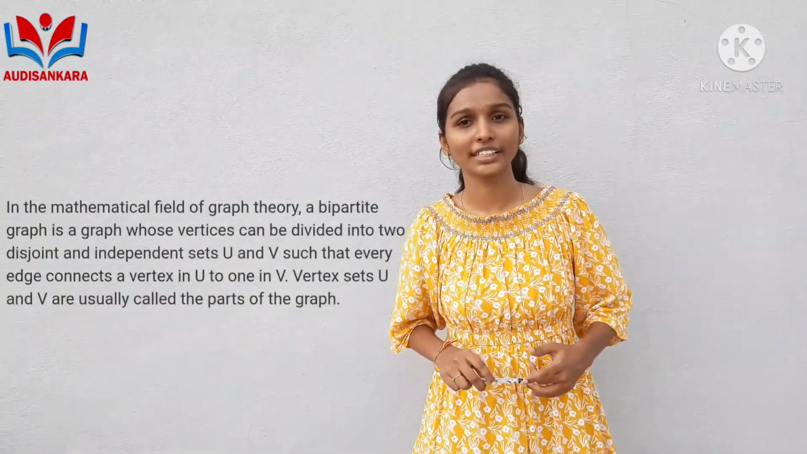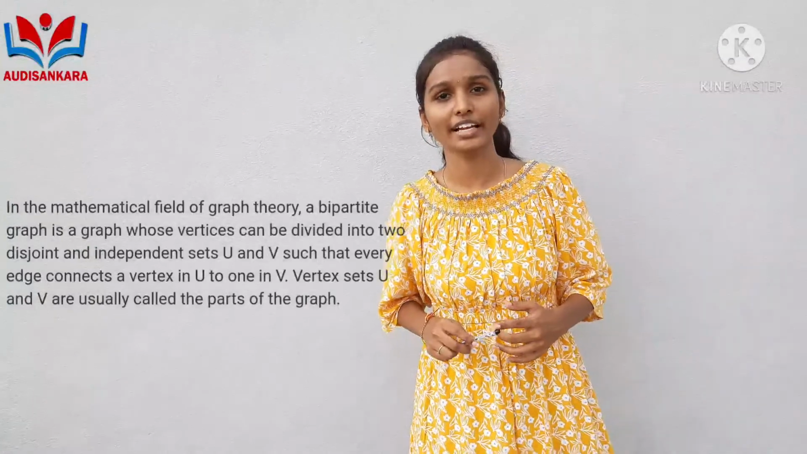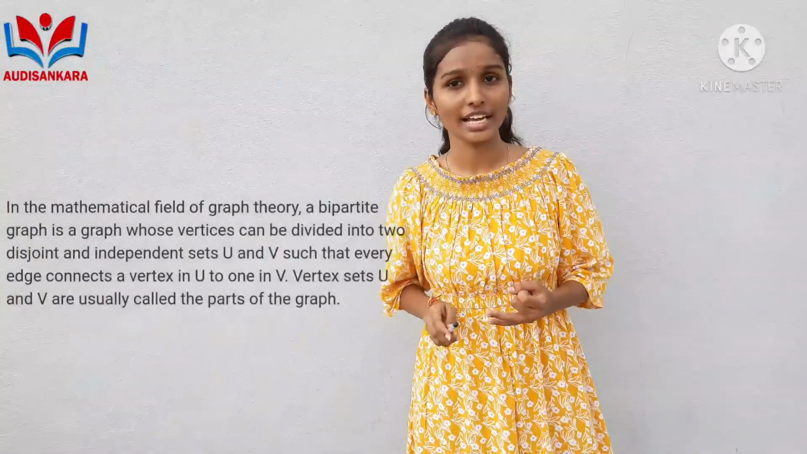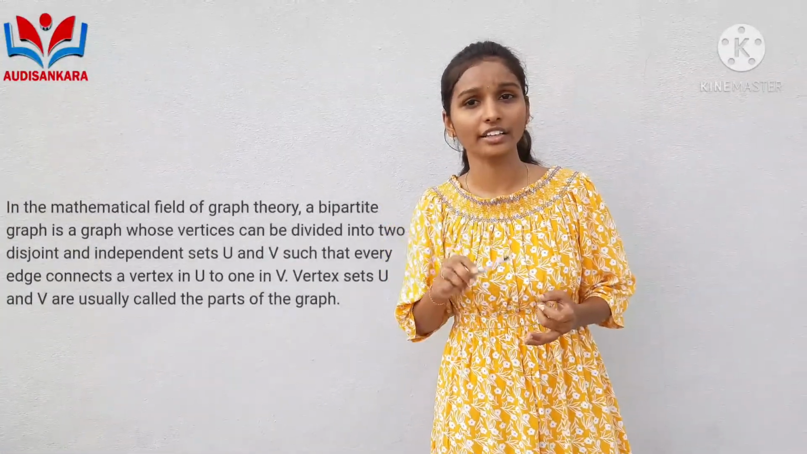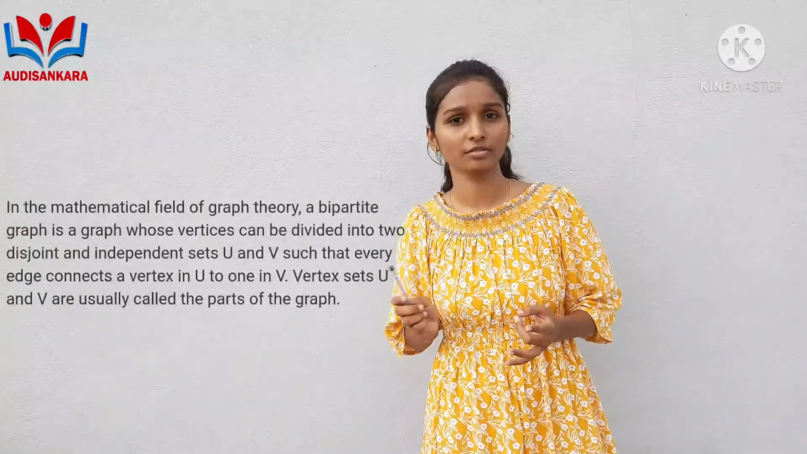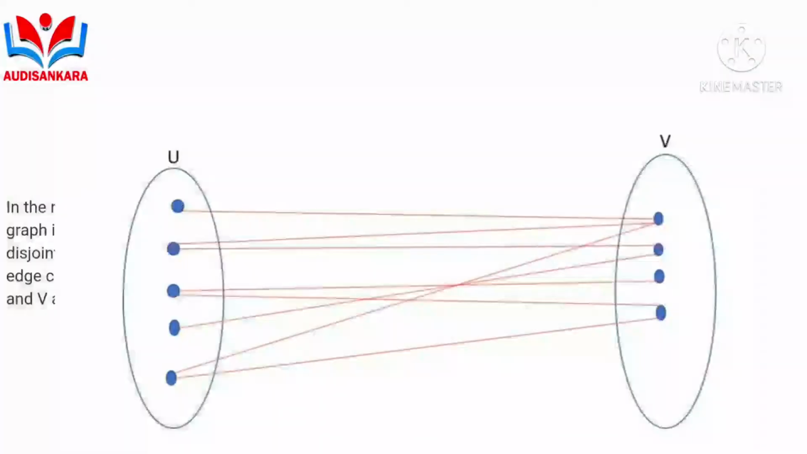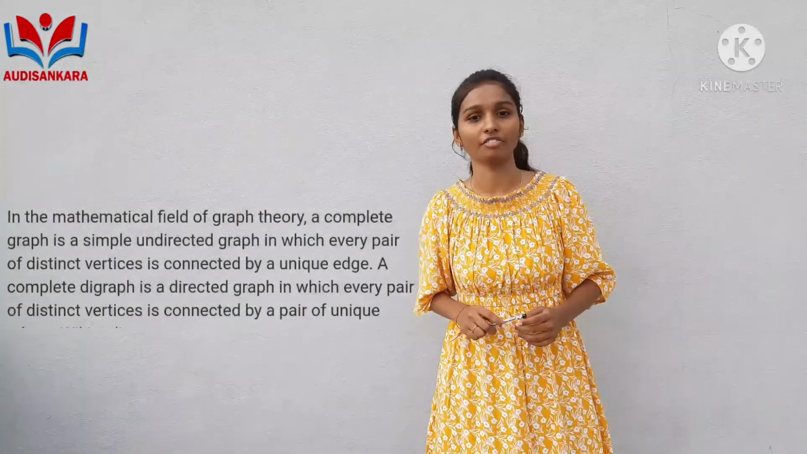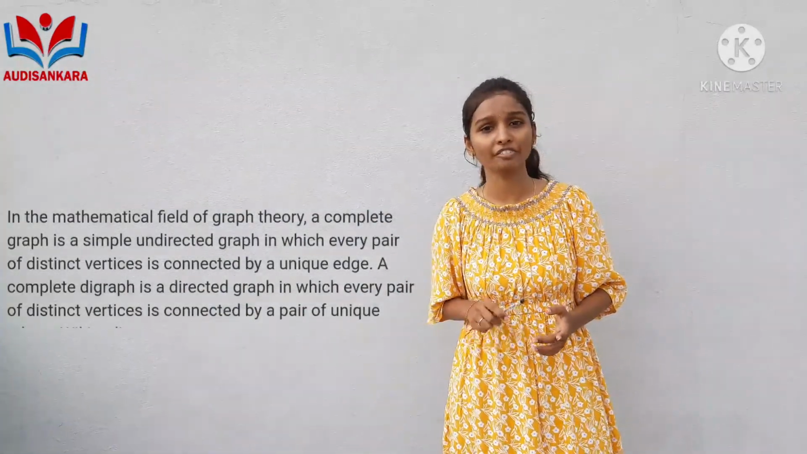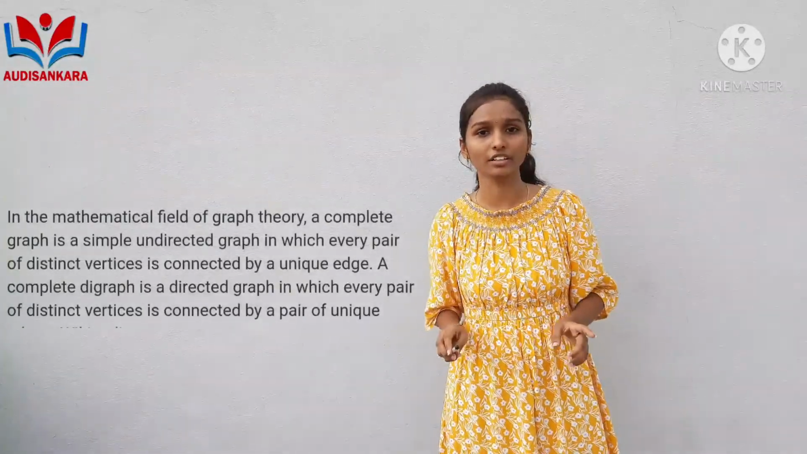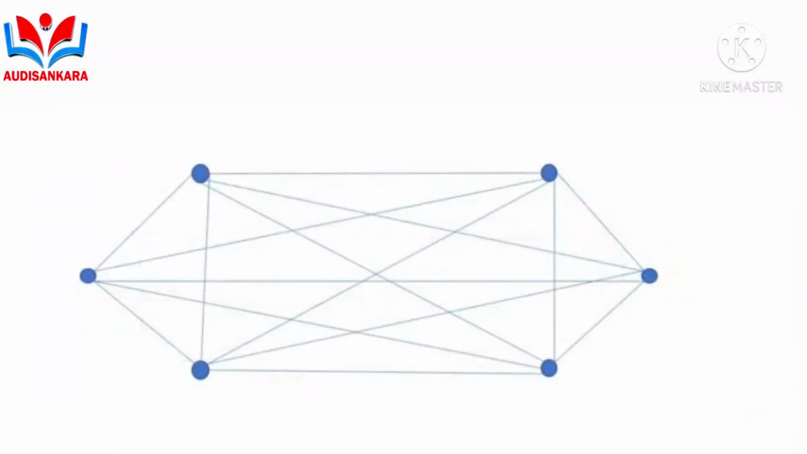Bipartite graph, whose vertices can be divided into two disjoint and independent sets U and V, such that the edges connect vertices in U to vertices in V, is called a bipartite graph. Complete graph. Every vertex is adjacent to every other vertex, which is called a complete graph. In this picture, we can see that every vertex is directly connected through edges to the others. So it is called a complete graph.